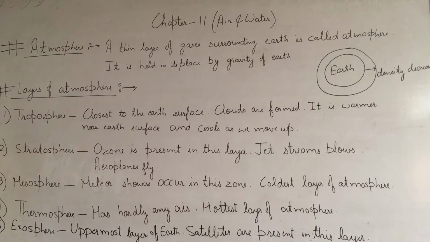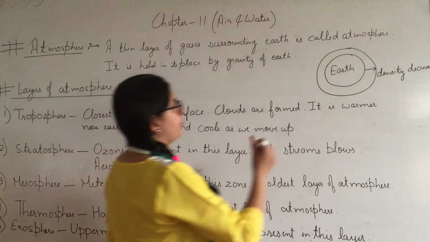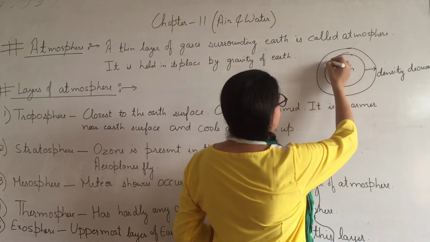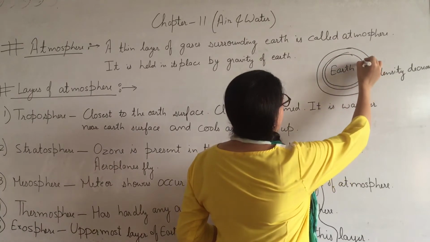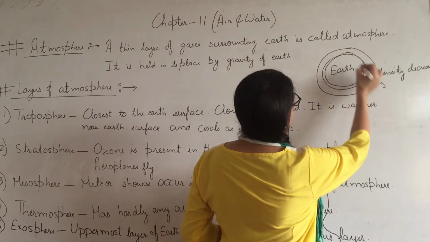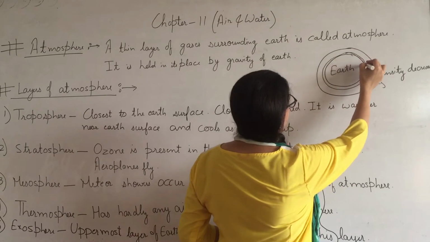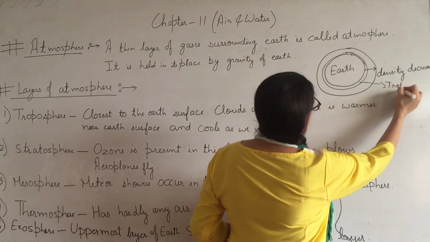Now this atmosphere is made up of 5 different layers. We will discuss these layers one by one. First one is troposphere. The first layer is troposphere. That means this layer. This is troposphere. This layer is troposphere.